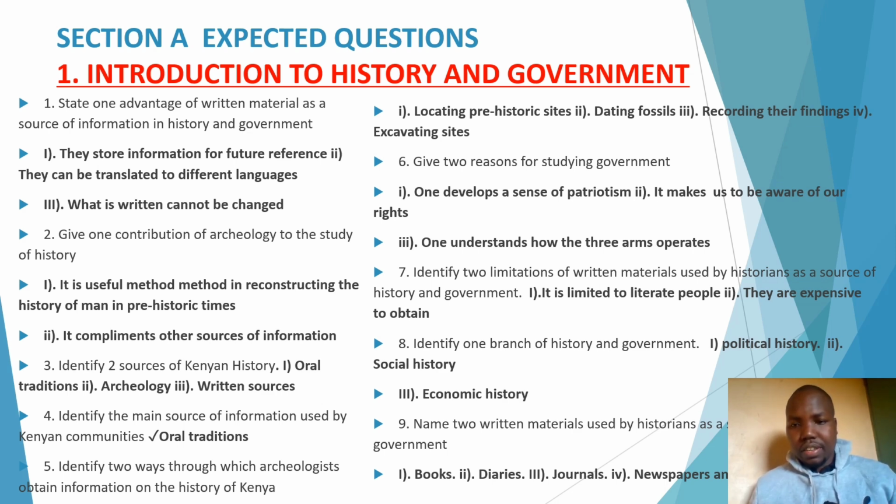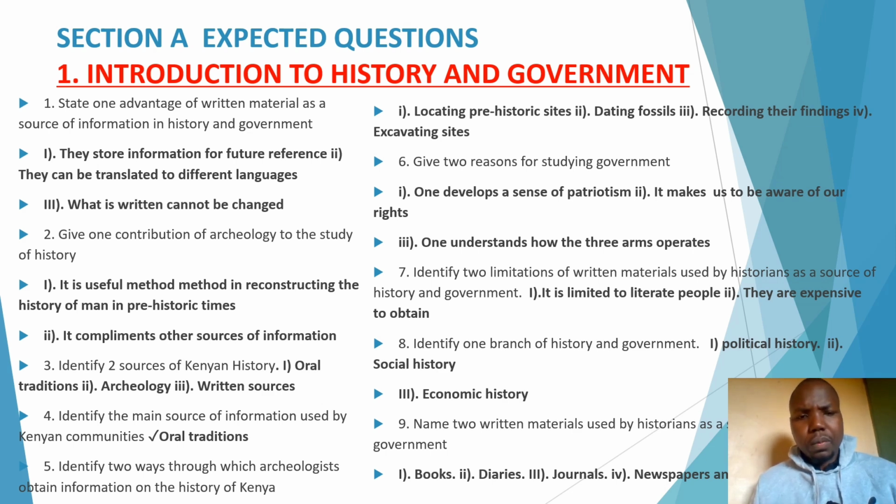In this case, other sources we are talking about here could be written sources, electronic sources and other sources. Now, under question 3, identify 2 sources of Kenyan history. If you are asked about sources of Kenyan history, you just apply the sources of information in history and government. For instance, we have oral traditions, archaeology, written sources, and electronic sources. Those are the answers you are supposed to give under that question.